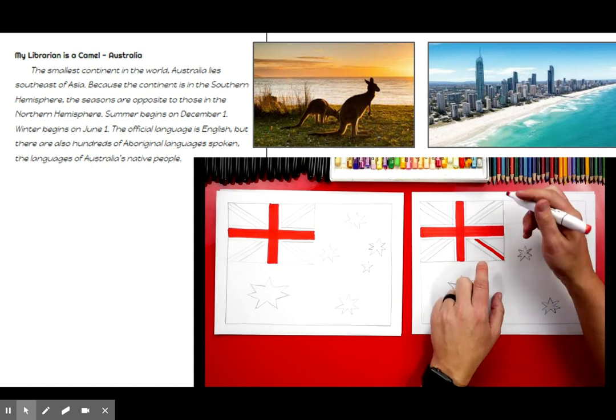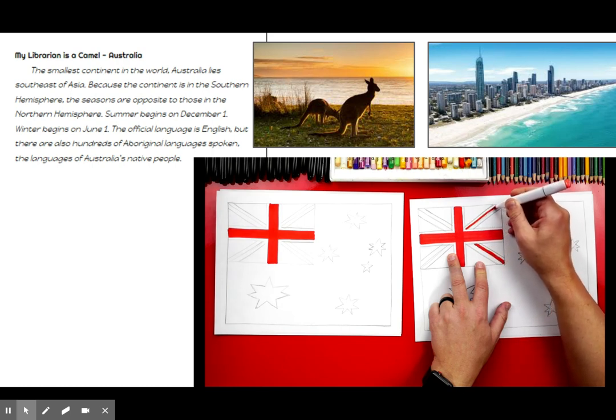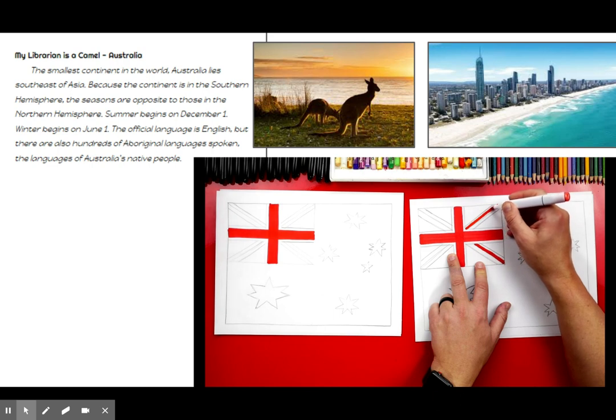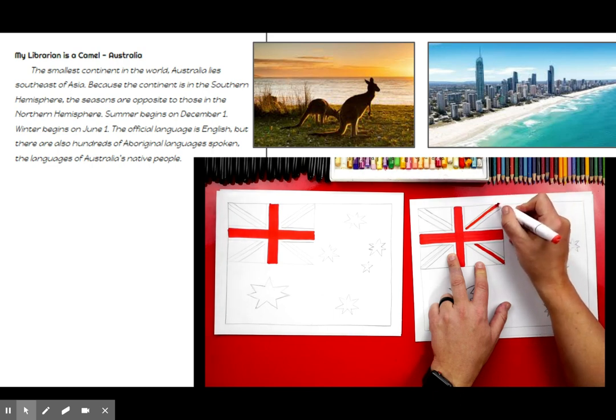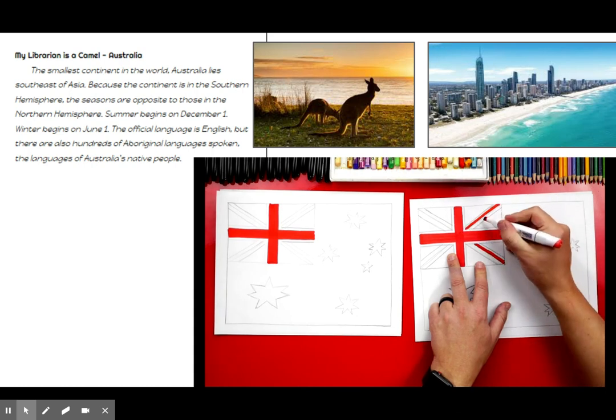Now I'm going to switch up here to the top right side, and I'm going to color on top of that center line. So I'm going to do another line to make it a little thicker. Finish up the little corners. On the top right section, the border on the bottom is thicker. The white border is thicker than the top one.